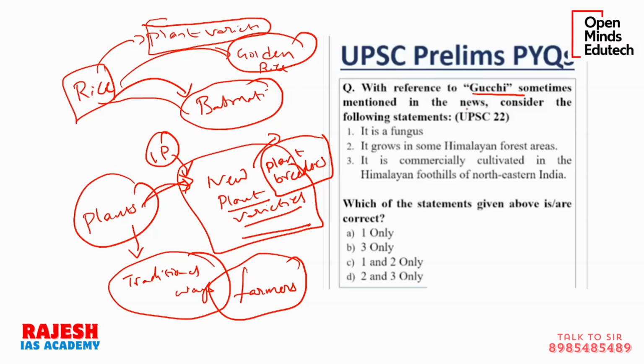That means only the seeds, the new seeds of the new plant variety they have created, only they have the rights over. Only they can sell the seeds. Only they can put the terms and conditions for the sale of the seeds. They will be given some IP rights, like copyright for singing, music, etc. So we have IP rights, geographical indications, etc. It is part of the broader concept. So they will have this commercial control over the seeds they are developing.